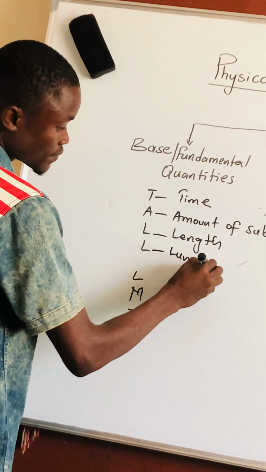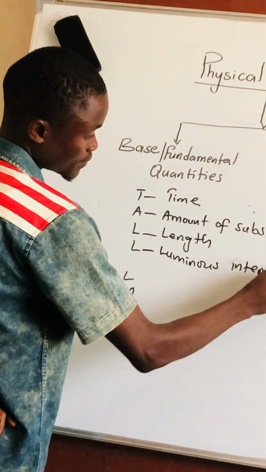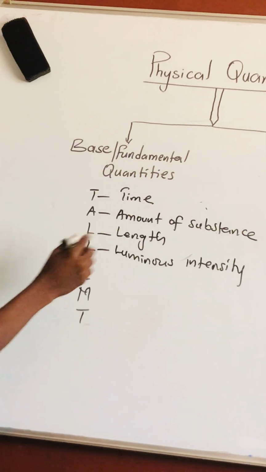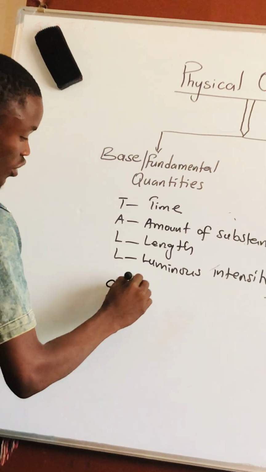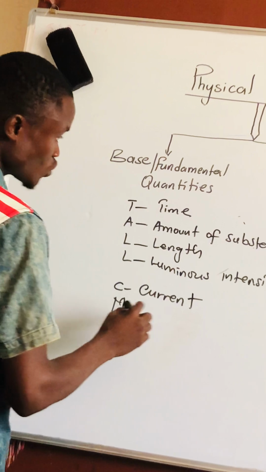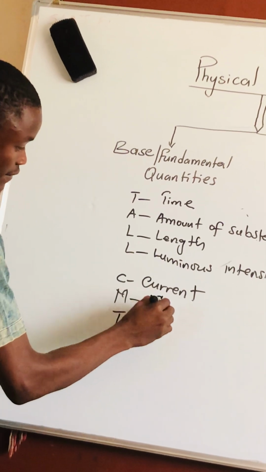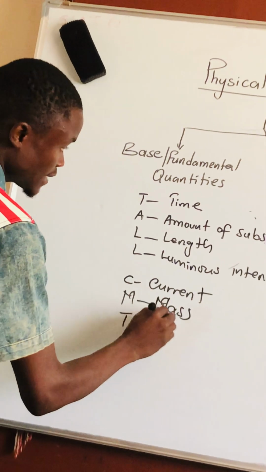Luminous intensity. Are we getting it? While this C means what? Current. While this means what? The mass. T means temperature.